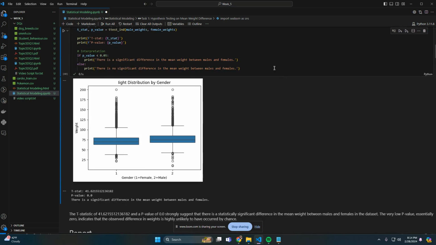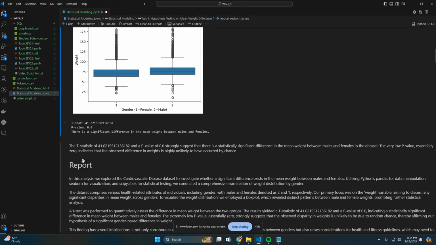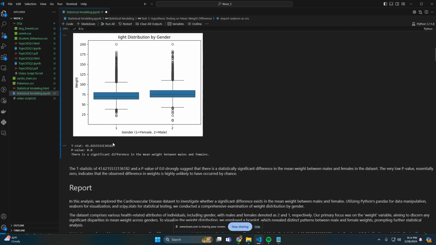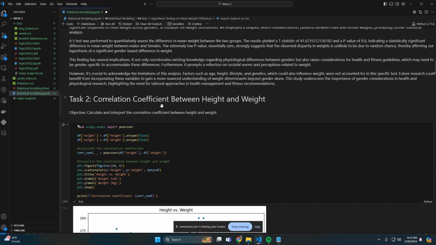So carrying on, as we can see, based on the t-stat and the p-value, there is a significant difference in the mean weight between males and females. This did not occur by chance. This is intentional biology, right? And here's my report on that.